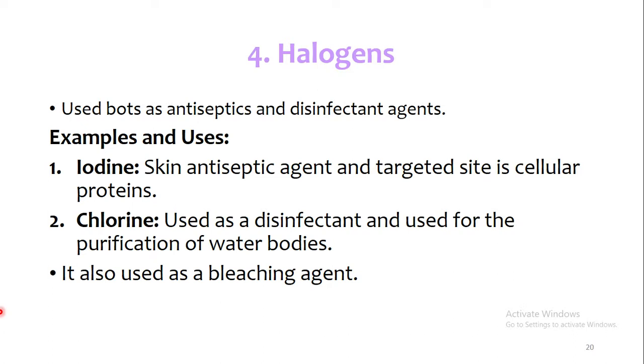Chlorine's most common use is the washing of swimming pools, etc. We use different types of disinfectants. We use chlorine for the disinfection and for the washing of the swimming pool, etc. It is also used as a bleaching agent.